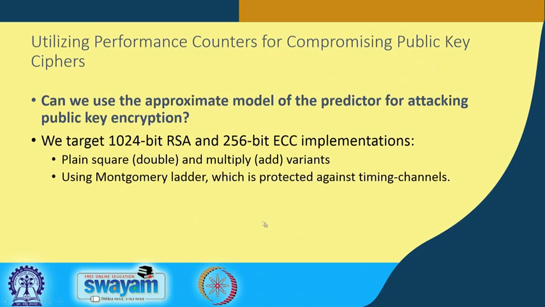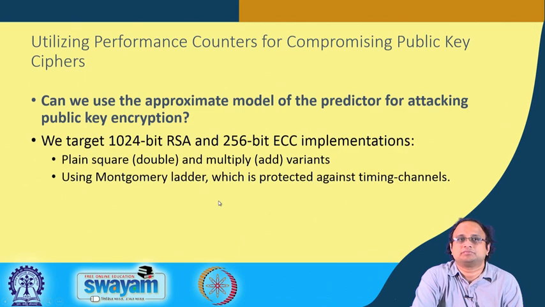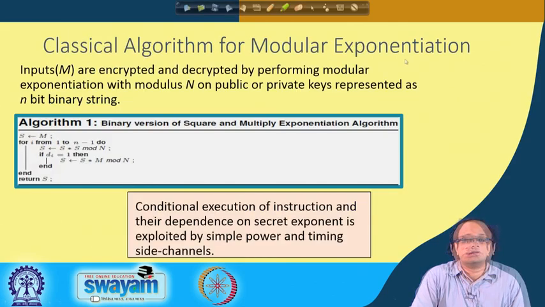In particular, in the last class, we saw that there was a nice correlation between the system branch prediction and our simple approximate model, which is the 2-bit counter model. So, the question is whether we can utilize it to attack an actual implementation of a cryptographic algorithm. We shall be considering an RSA implementation and an elliptic curve cryptographic implementation, and we shall be trying to illustrate how an attack works.